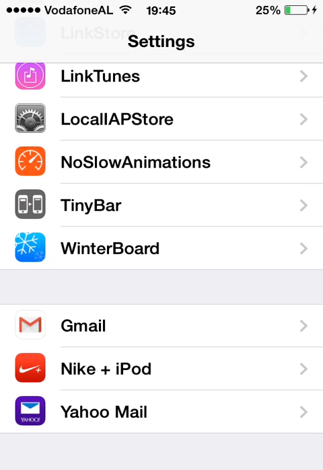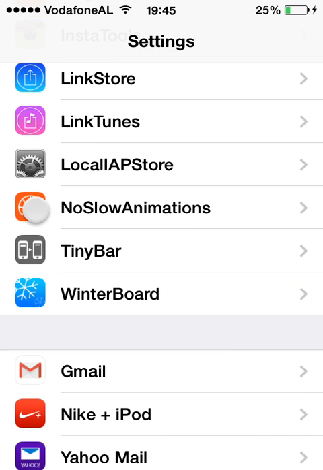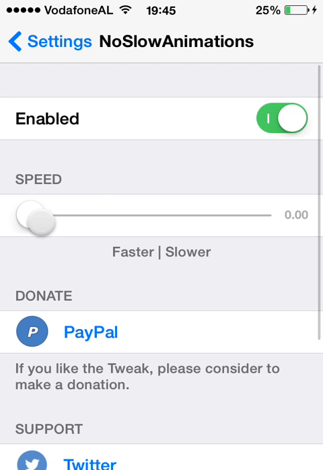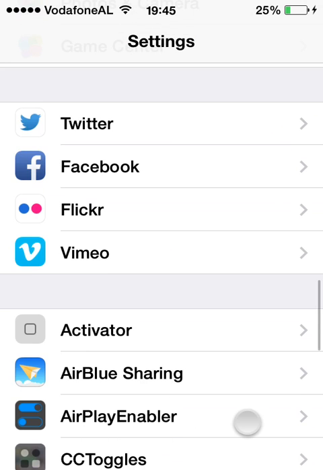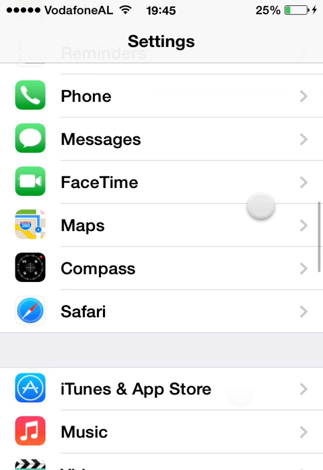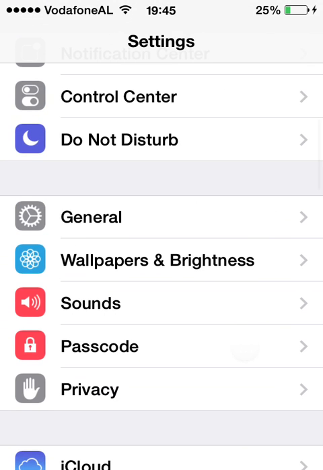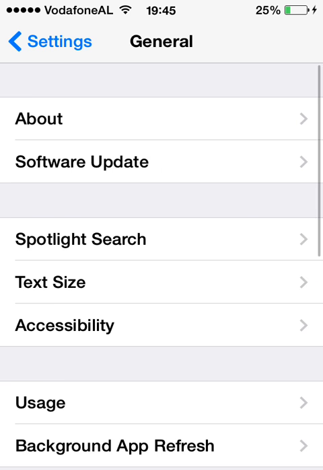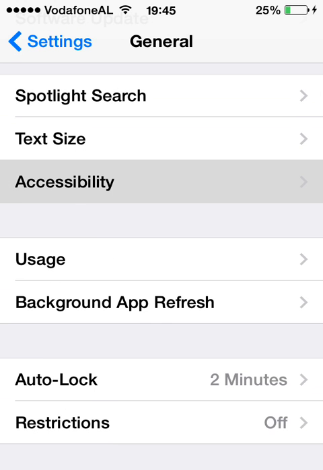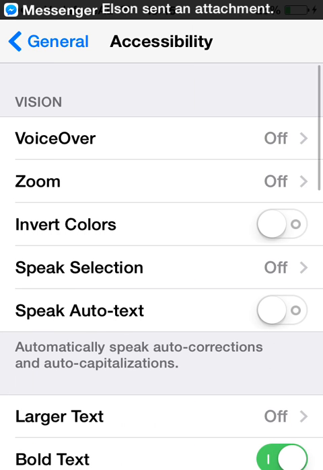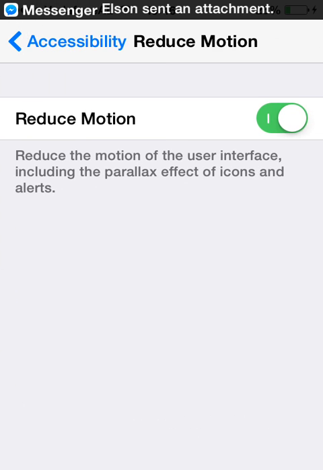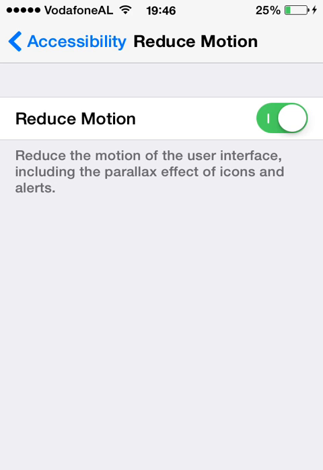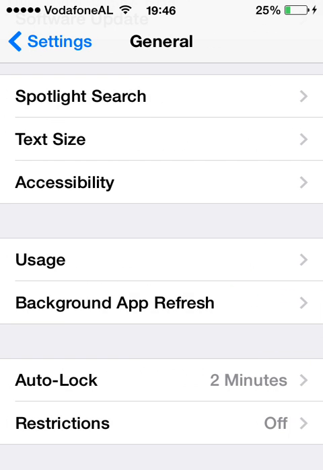Let's go to Slow Animation that speeds up your phone. You need to have it enabled, and then go to Settings, General, Accessibility, and here Reduce Motion, turn that on. This makes your phone really fast.